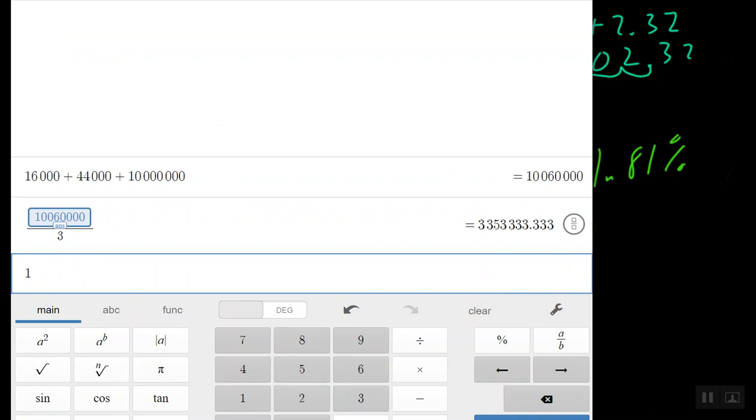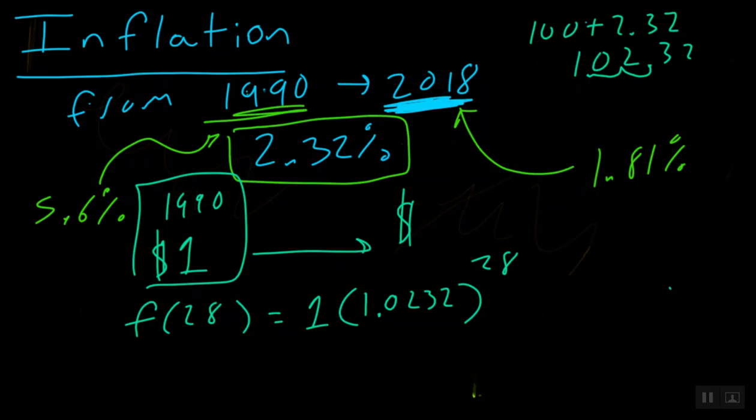We're going to say, okay, we got 1 parenthesis 1.0232 close parenthesis, and we're simply going to raise this to the number of years, 28. So what would cost $1 in 1990 will now cost you $1.90 in 2018. So what's that to say? That would say that things have gotten almost twice as expensive from 1990 till now.